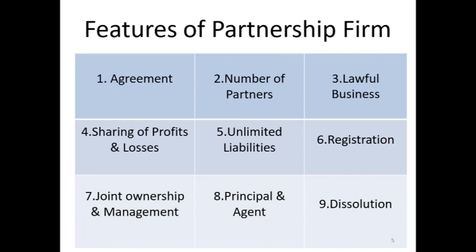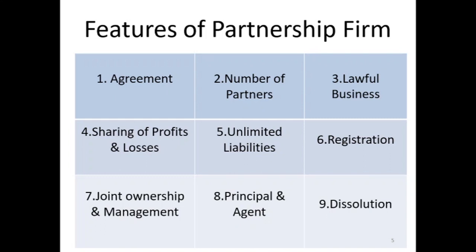The second one is number of partners. The minimum number of partners to form a partnership firm is 2 and the maximum is 50 according to the Companies Act 2013, but now it is amended to 2014. Lawful business is the third point. You can form a partnership only for lawful businesses which are permitted by Indian law. You cannot carry out illegal activities and form a partnership for it.